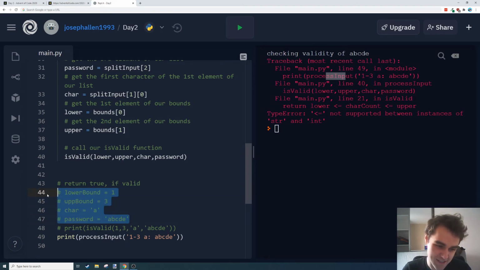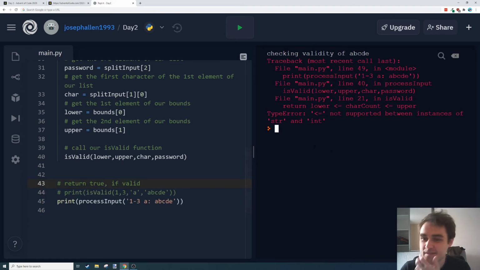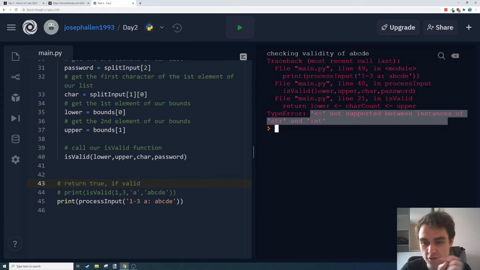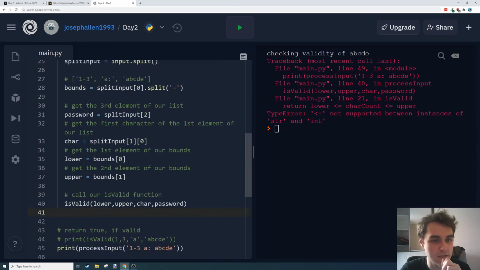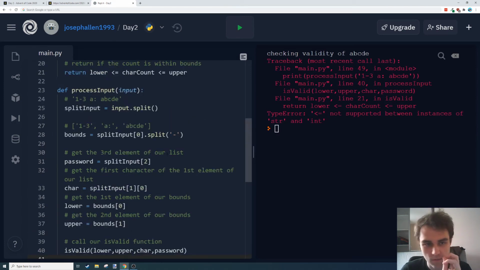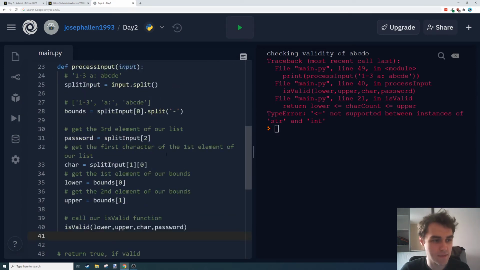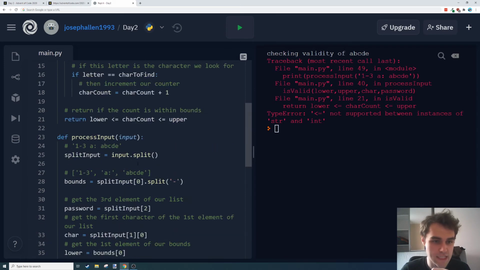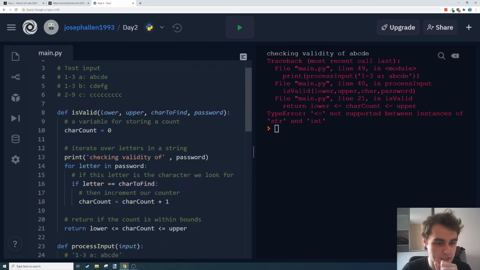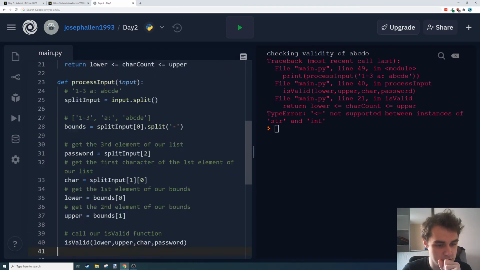Okay, I need a second there. So let's see what we're looking for. Less than or equals is not supported between instances of string and integers. So I know what's going on here. Because now we're splitting this string instead of controlling those integers, whereas before I could safely assume lower and upper were numbers, so we had them as 1 and 3, they're now 1 in quotes and 3 in quotes. So all that means is we need to convert them to integers.